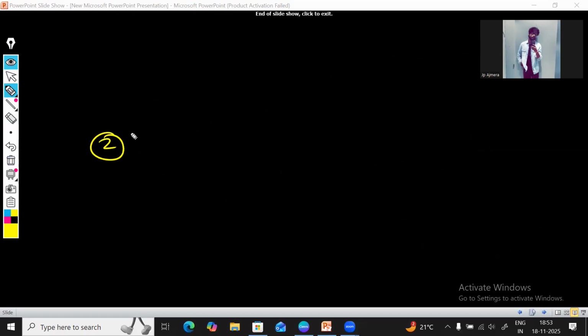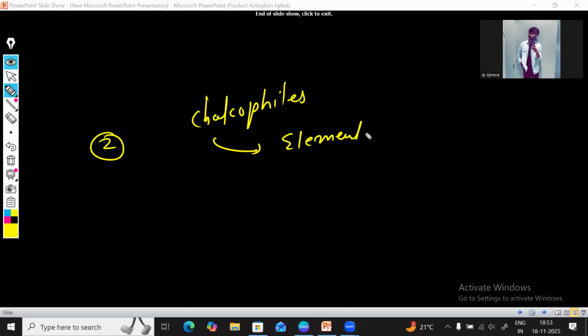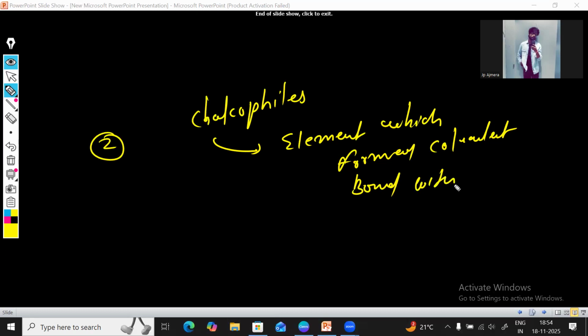The second one is chalcophiles. Chalcophiles are those elemental groups which form covalent bonds with sulfide. What is the specialty of chalcophiles? Elements which form covalent bonds with sulfide.